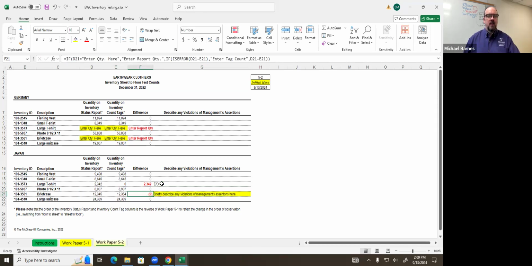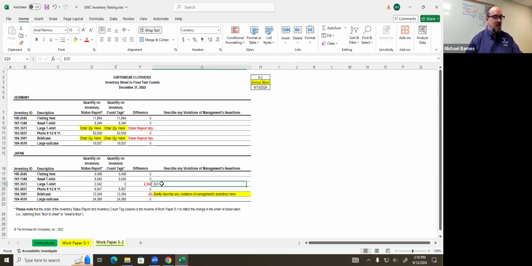What's our violation there? That's VAA again. Now that's not what happened, but again, the differentiation here is that it's exactly what happened in the scenario, but it looks like one got recorded in an incorrect quantity. And it's likely that it was recorded in the incorrect quantity because we would look at what the count tag is and assume that's correct, because that probably was written down since that's the most recent evidence. So that's consistent with our VAA assumption.